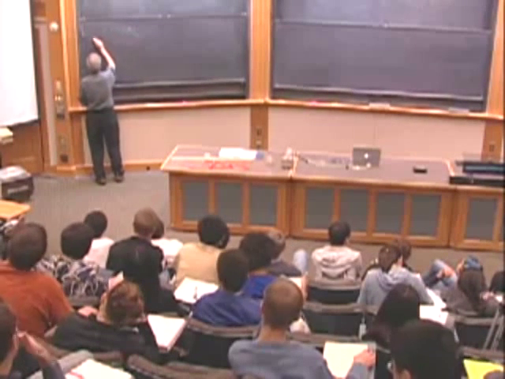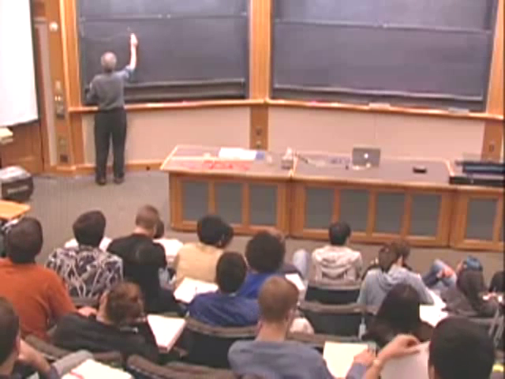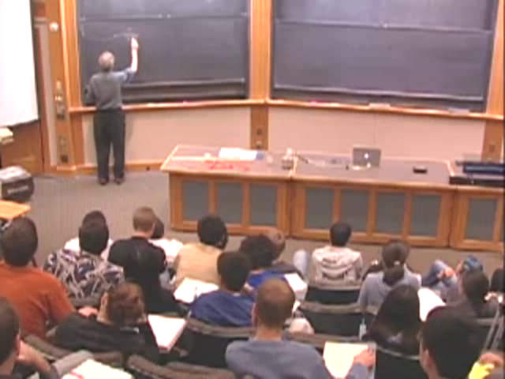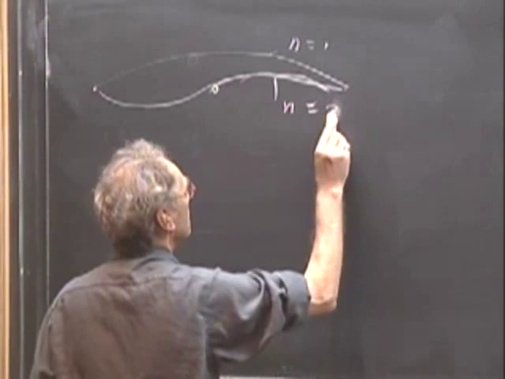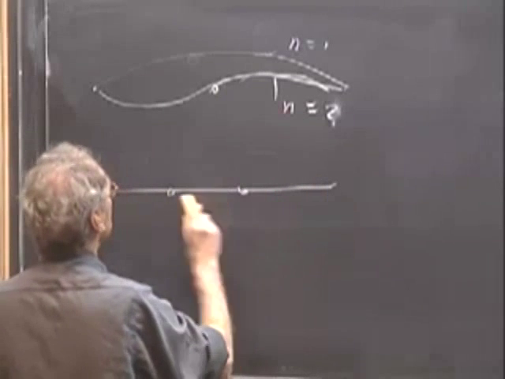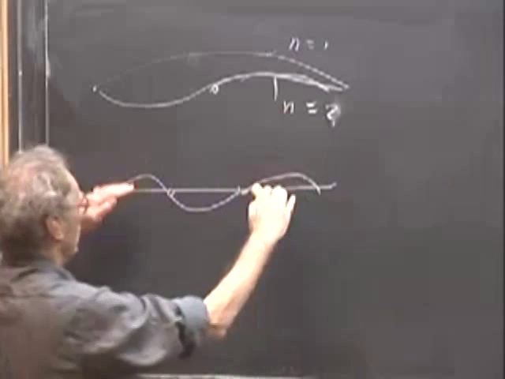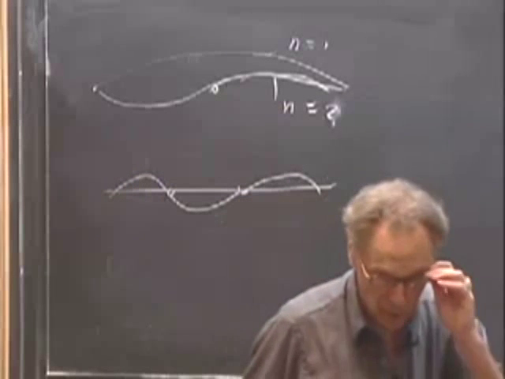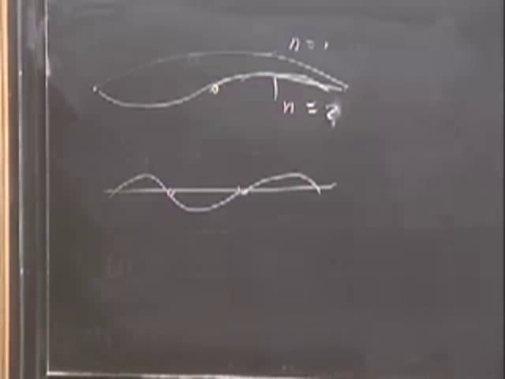And then it's going to oscillate like this for n equals 2. And n equals 3. Going up like this, and this goes like this. That should not come as a surprise. I will not pursue that today. We'll get back to that later.